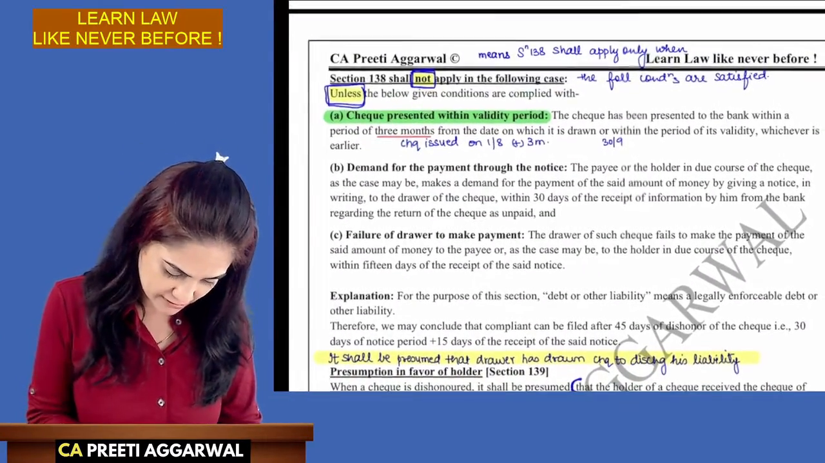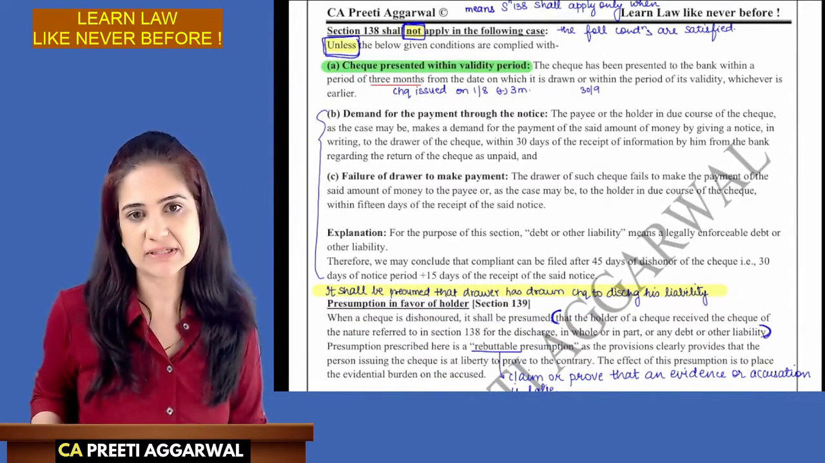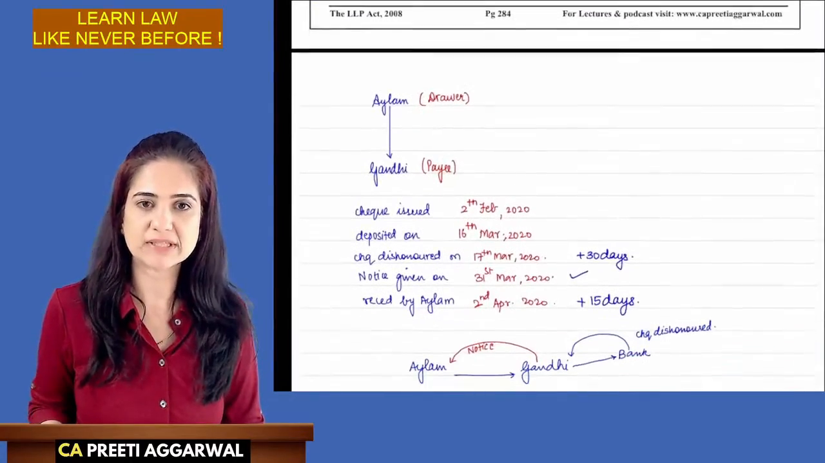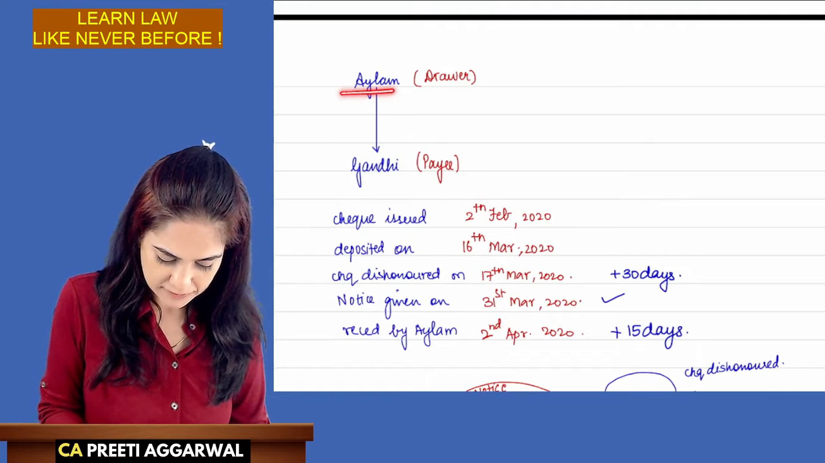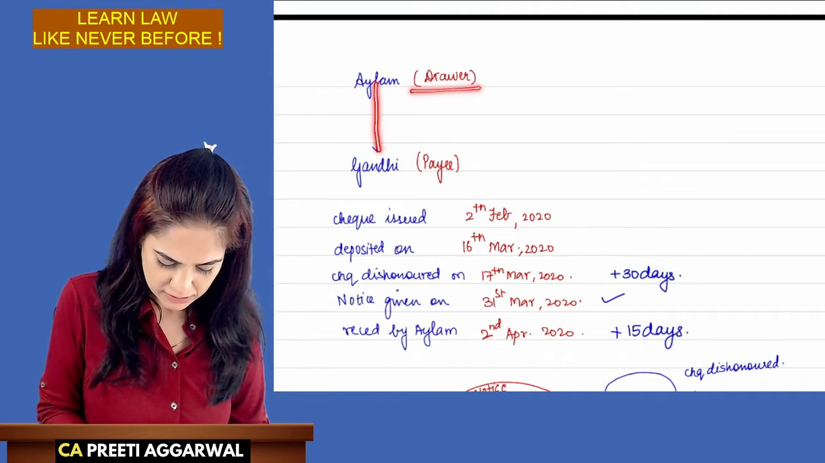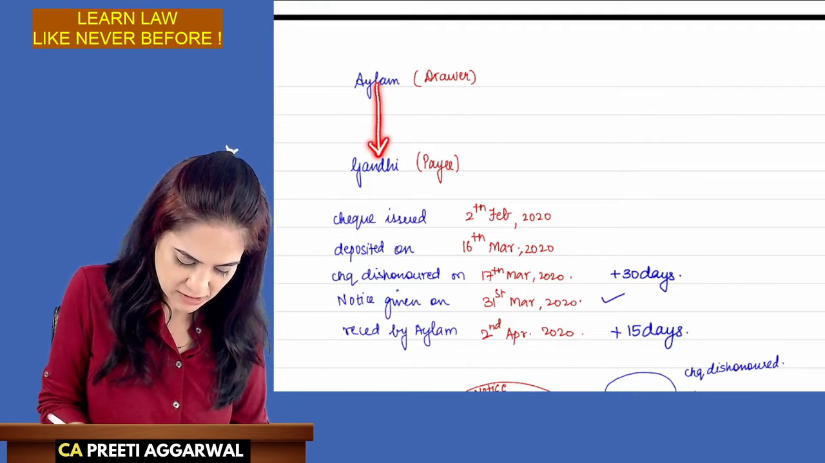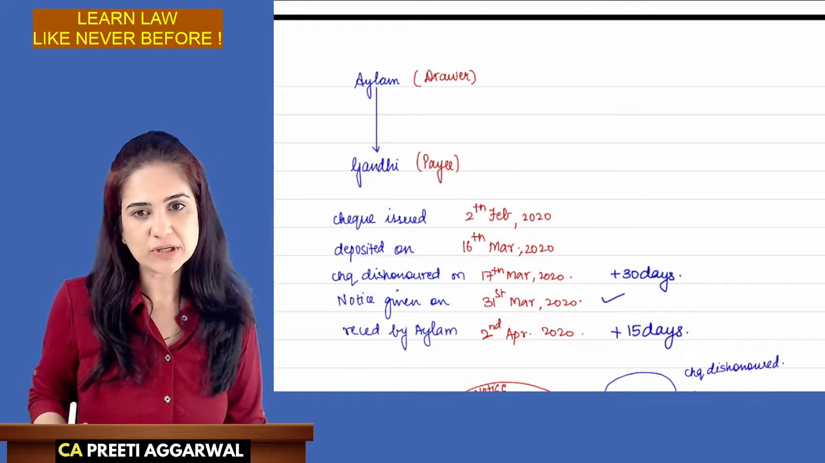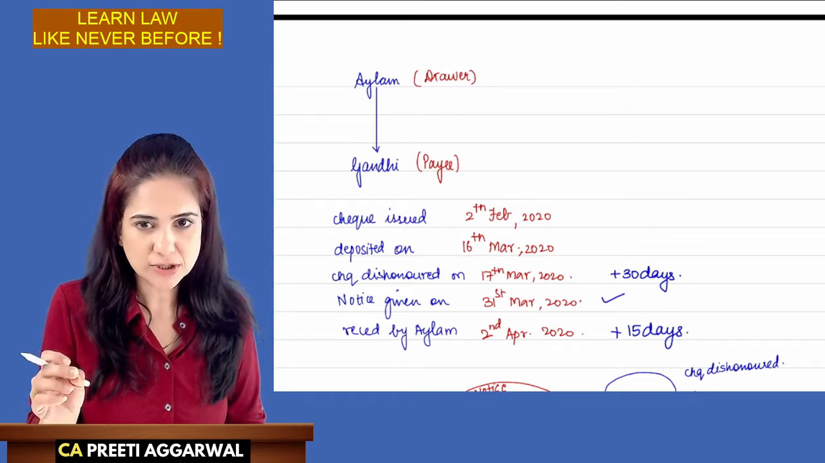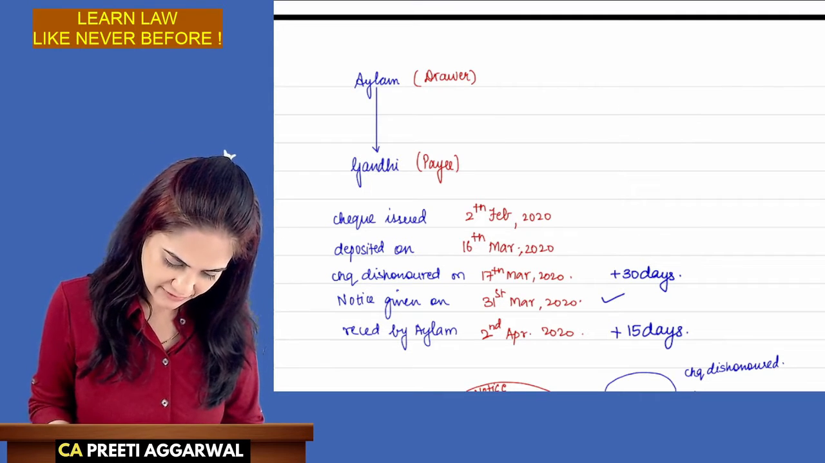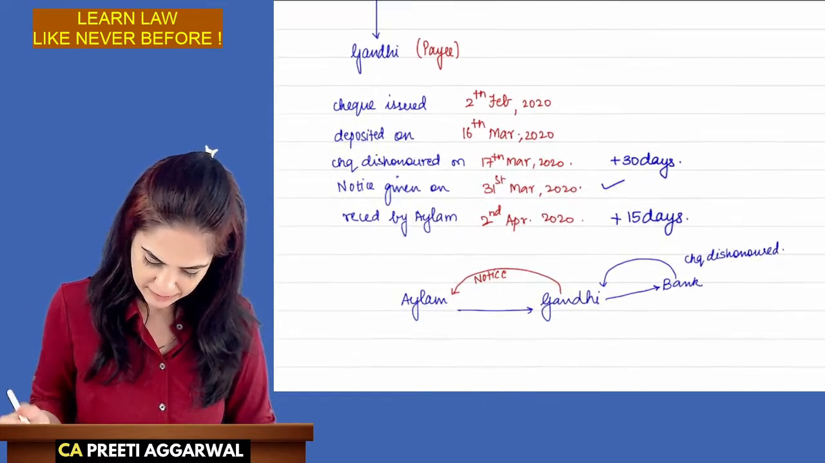For the next 3 points, students, I have an example and we will discuss and understand this only with the help of the example. I will give you time to copy, but first understand. Mr. Alam drew a check and gave it to Mr. Gandhi. I have given you the dates. The check is issued on 2nd of February. It was deposited on 16th of March. The check is dishonored on 17th of March. Notice is given on, these are the dates which are given. Okay. Now let's understand them.